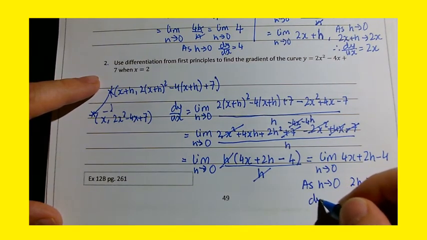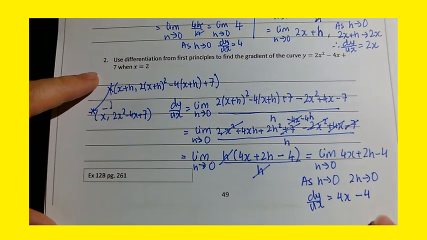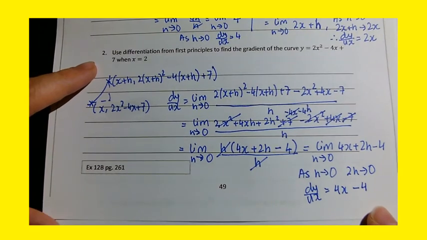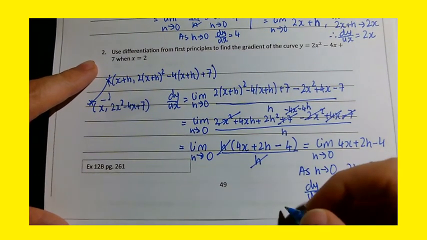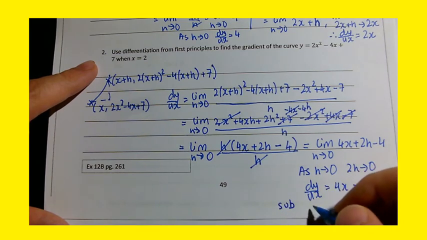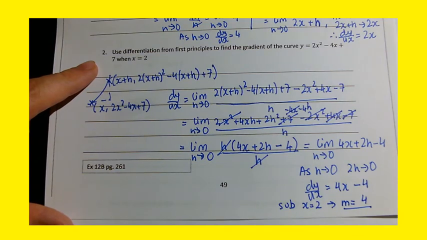And what you're left with is dy/dx equals 4x minus 4. Okay, which I know using rules of differentiation is correct, which we'll see in the next video. And I need to find the value of that gradient, so I'm going to sub in x equals 2. Which means the value of that gradient is 4 times 2, which is 8, minus 4, so 4.